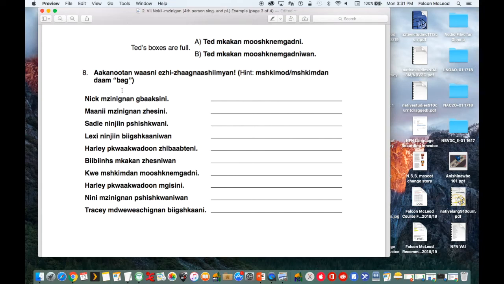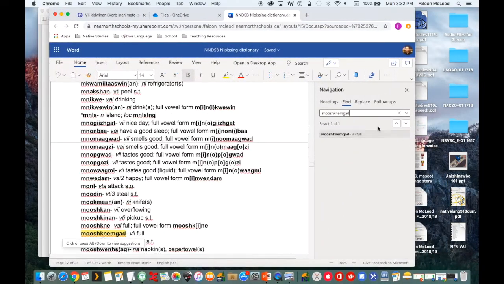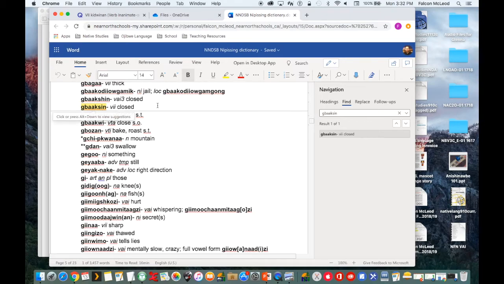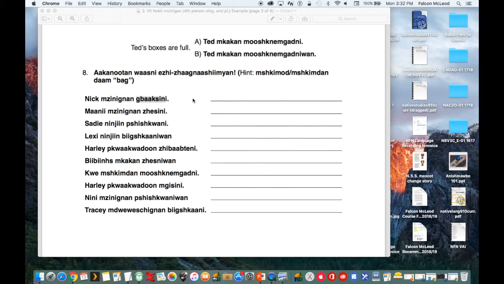All right, so moving on. We got Nick mzinignan gaboksine. We're talking fourth person because we have a noun here and a noun here. And then our verb. If you don't know the verb, you can always highlight, copy it into our dictionary here. Kaboksin, which means closed.